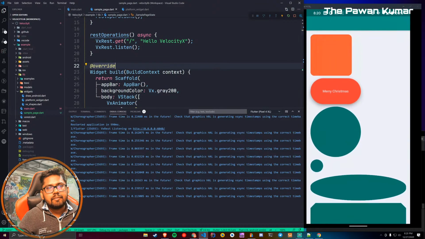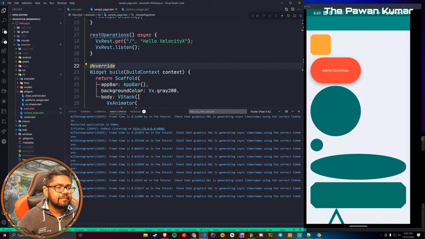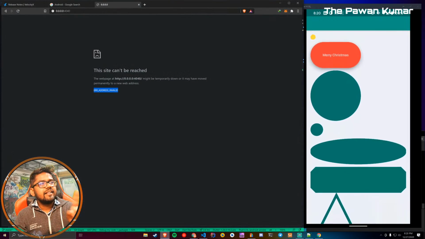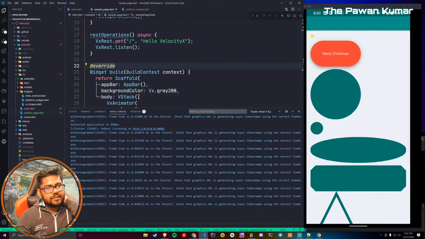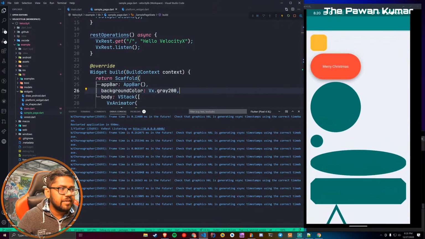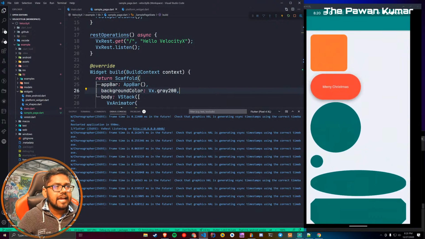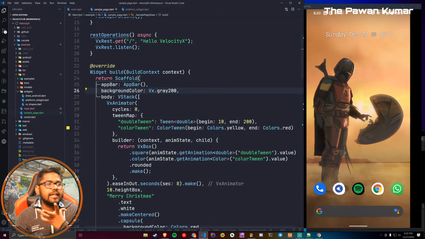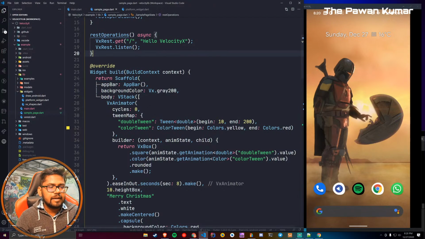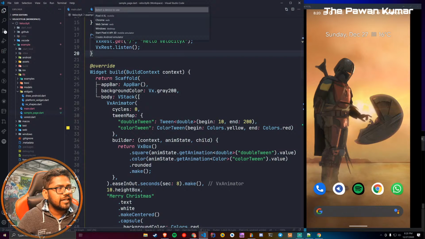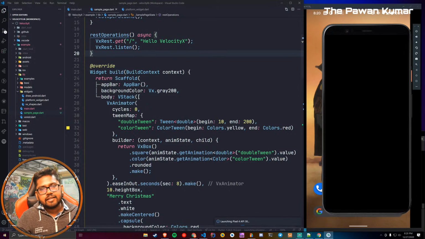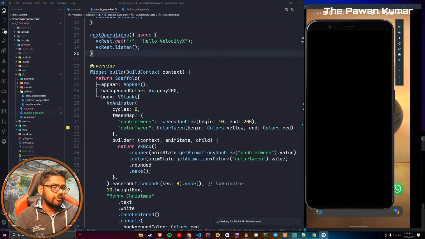Because I'm running it on my phone and I'm expecting it to run in this browser. That's why it is not running. So how I can make it run here is basically I'll run it on a simulator or on a Chrome web application. So let's try with the simulator. Yeah, that was very stupid of me, but I could have shown you by running on my mobile. I'll show you that as well.